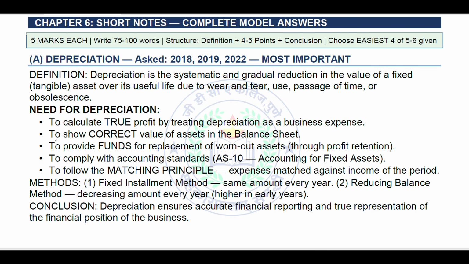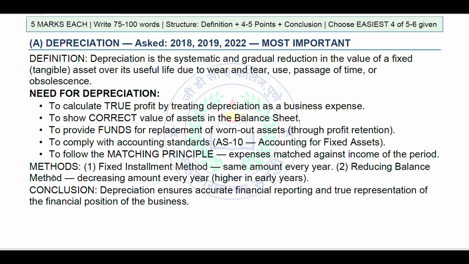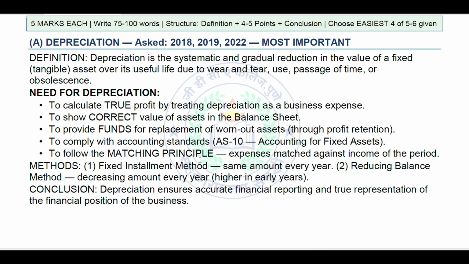Need for depreciation: to calculate true profit by treating depreciation as a business expense. To show the correct value of assets in the balance sheet. To provide funds for replacement of worn out assets through profit retention. To comply with accounting standards, AS 10, accounting for fixed assets. To follow the matching principle: expenses are matched against income of the period.